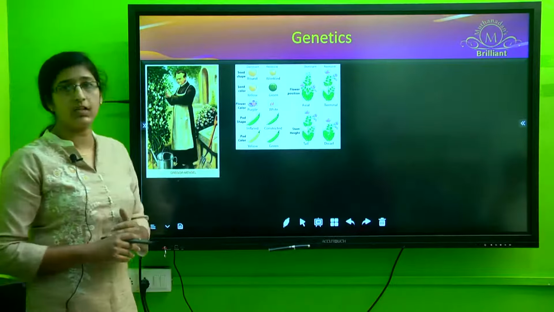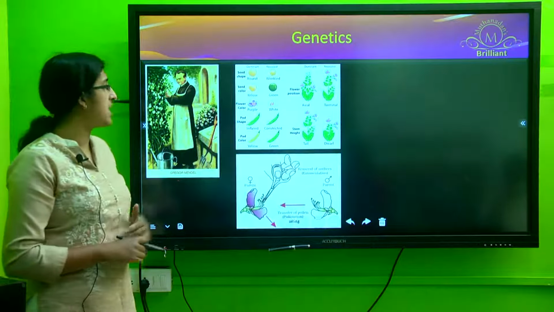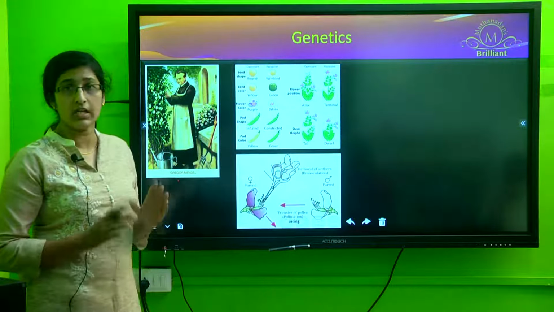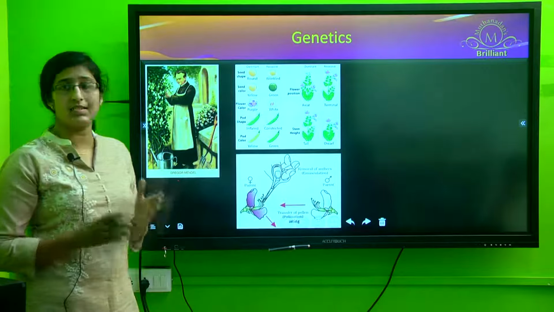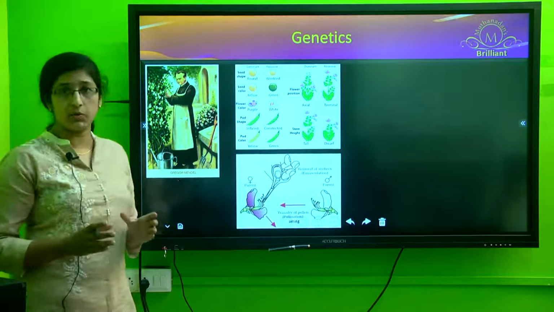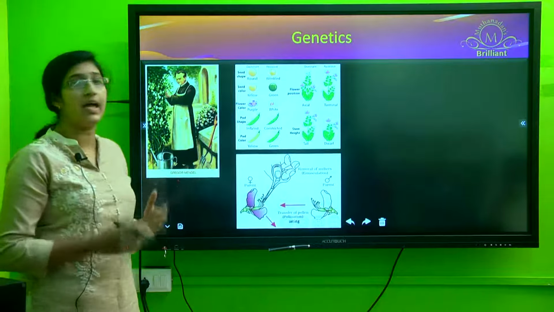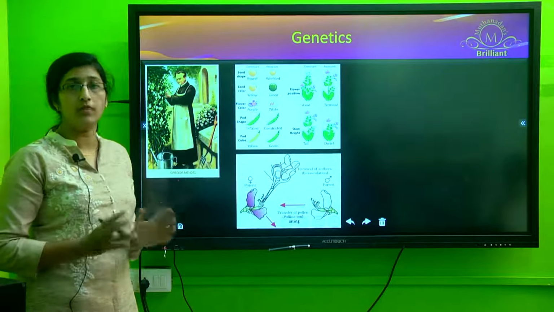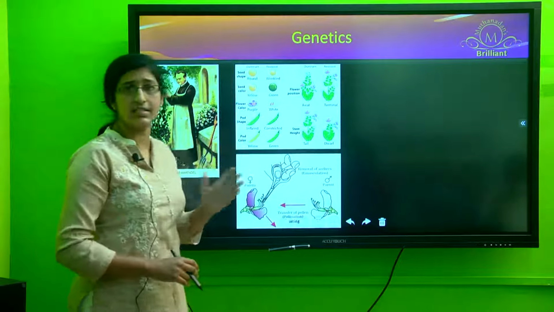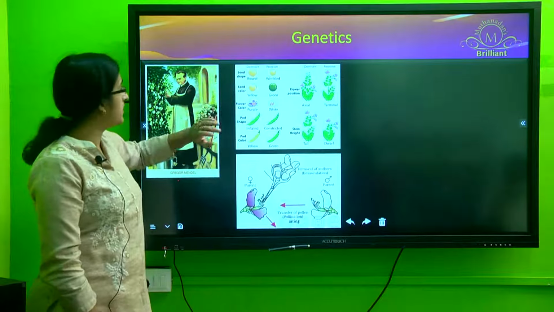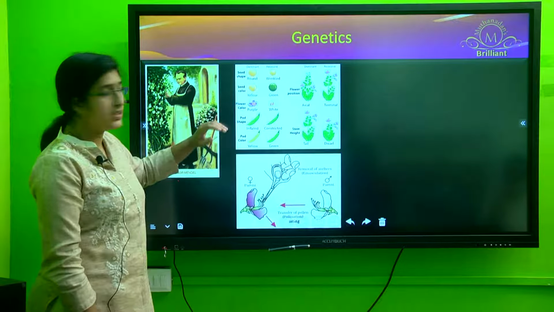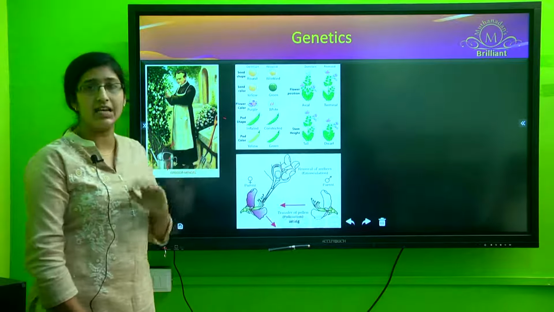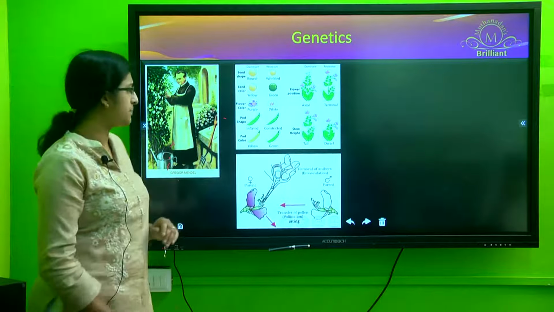Initially he started with 33 varieties of the pea plant, then he went ahead with 22, and finally he went with 7 varieties. All the characteristics that he chose were clearly distinguishable, and pure breeding varieties were there. He also observed that hybrids were fertile. The 7 characteristics he chose were the shape of the seed, the seed color, the flower color, the pod shape, as well as the pod color. These were the 7 characteristics he chose for his experimental study.